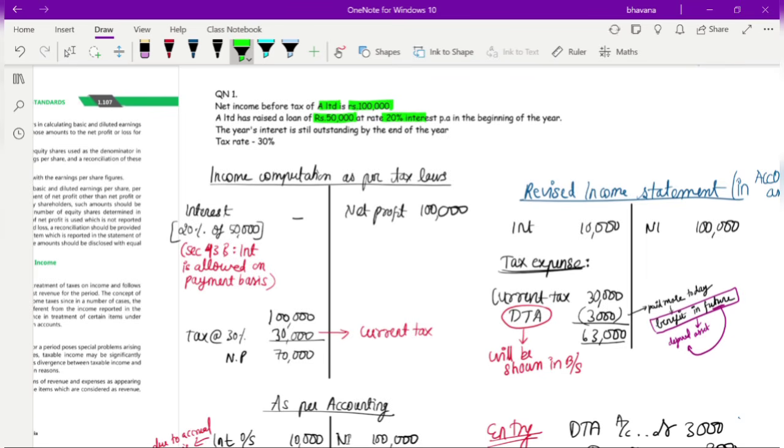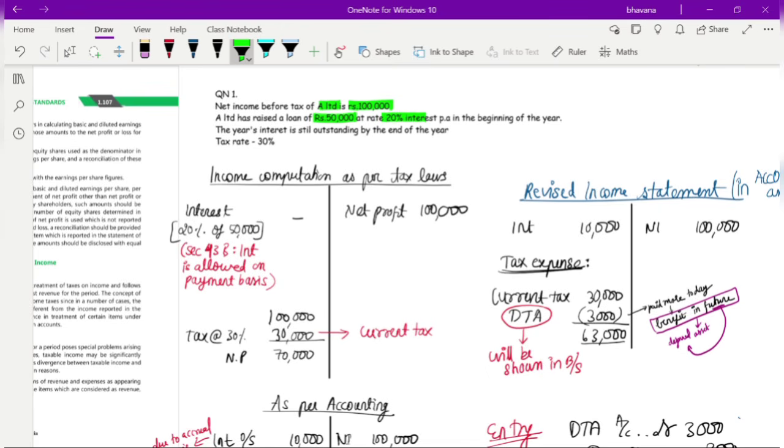It has a net income before tax of 1 lakh rupees, and in the same year it has also taken a loan of 50,000 rupees for which it has to pay 20% interest per annum. They say that this year's interest is still outstanding, that by the year end they haven't yet paid the 20% interest on the loan, and the tax rate is 30%.